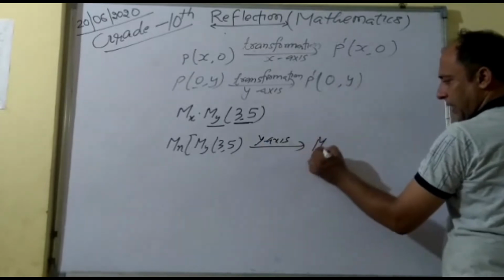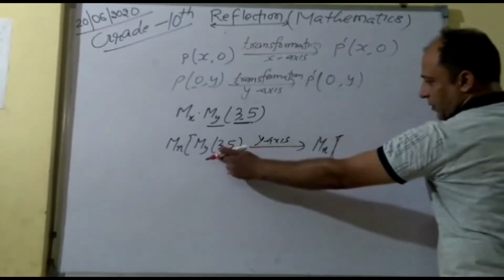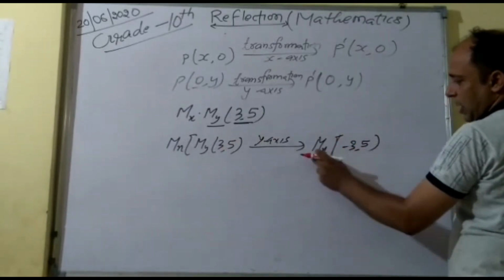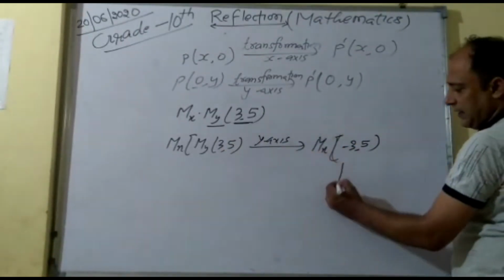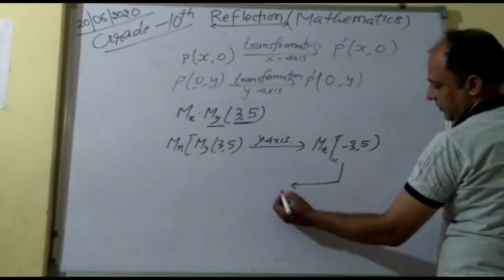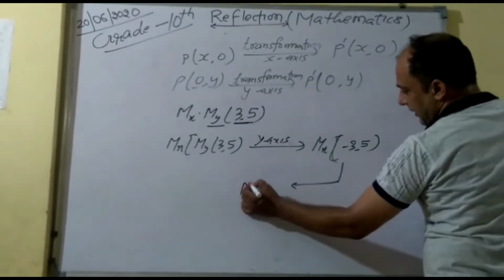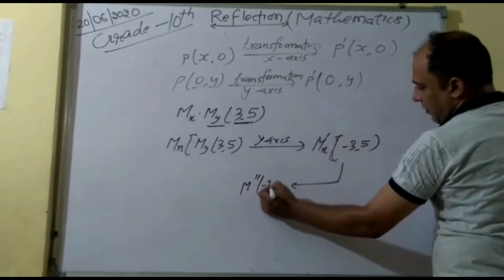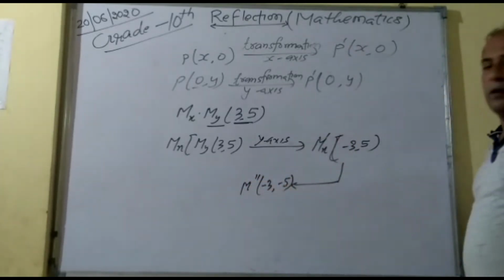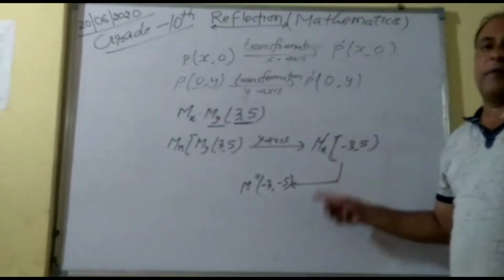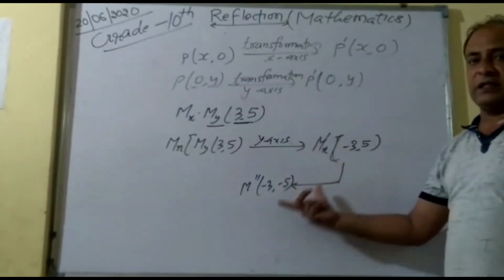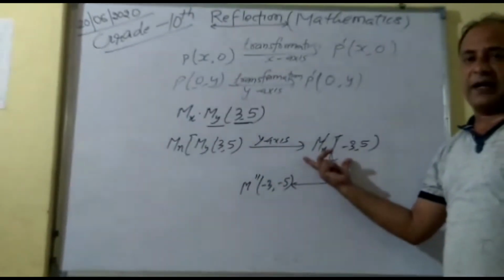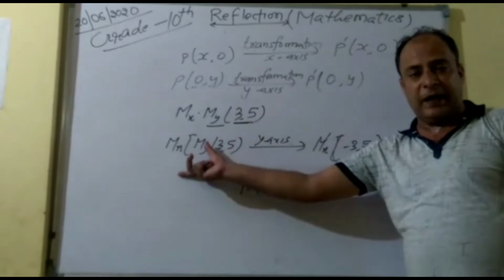So first, in this situation, MxMy (3, 5), reflection on the y-axis. So it will be, what? The value of x changes. Now reflection is on the x-axis, so it will be how much? Then the M double dash value will be (-3, -5), right? So that is called double transformation. First in the y-axis, then in the x-axis. If it is given My, we first reflect on the y-axis, then Mx.